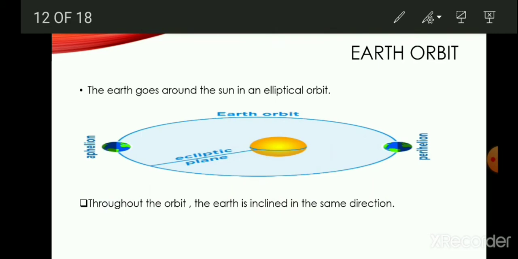Now, Earth's orbit: as we know, Earth moves around the Sun in an elliptical orbit, and through this orbit the Earth is inclined in the same direction.